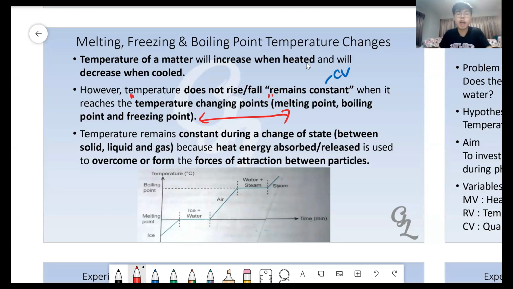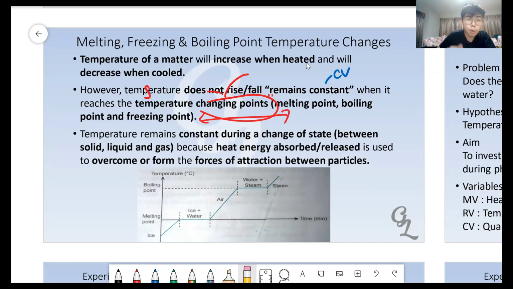Why do I call it changing points? Actually, not temperature. I think this is better: we call it state changing points. Please change it to states. I think states will be easier to understand. There's a reason why I wanted to change it to states. Change it to states first.